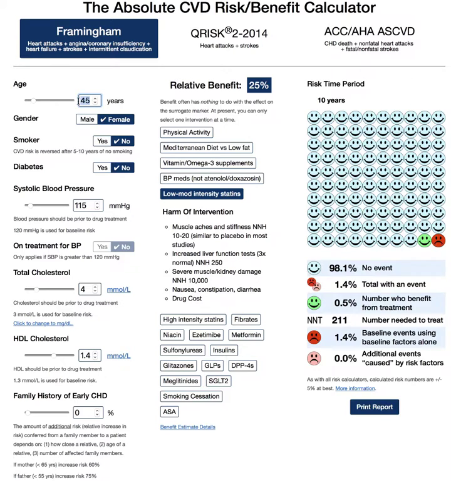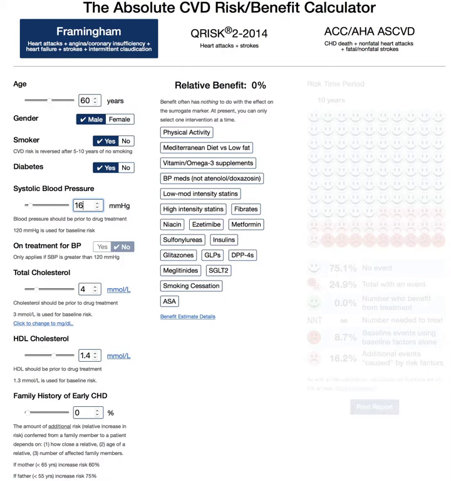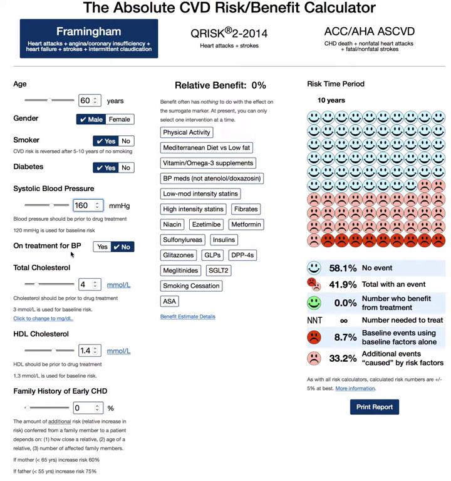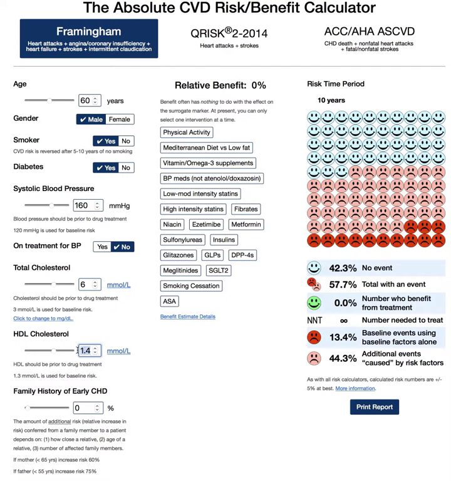But let's say we have a 60-year-old male who smokes, and I'm just going to take off the cholesterol option right now. Maybe the person has diabetes, and let's say their blood pressure is very high, 160, and their cholesterol is quite high, and let's say they have pretty low good cholesterol.